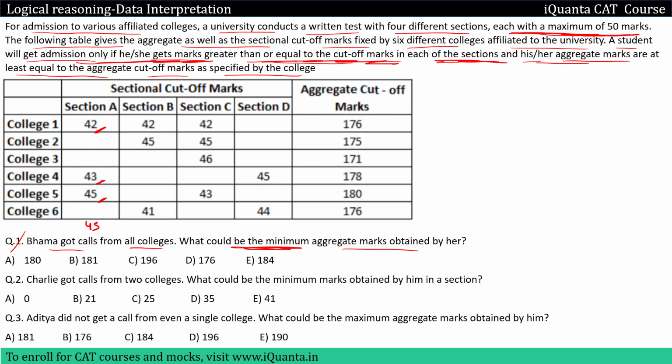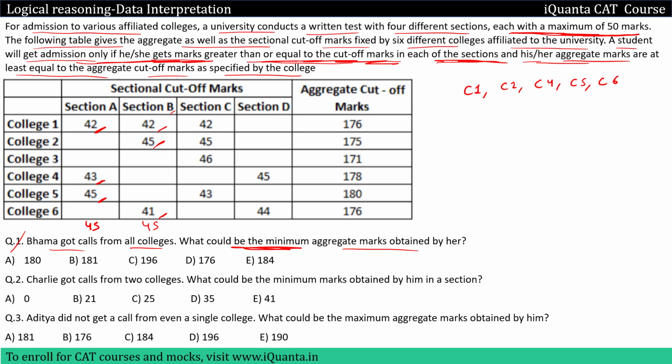Similarly, in section B, if Bhama gets again 45 marks, she will clear the cutoff of college 1, 2 and 6. So far we have taken into consideration colleges 1, 2, 4, 5 and 6. College 3 is also needed.